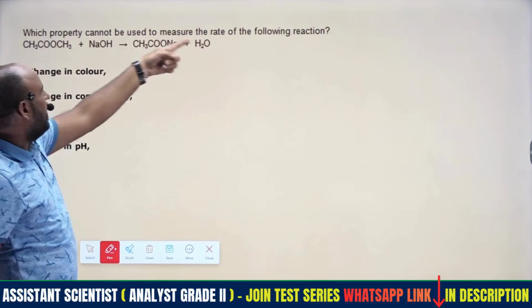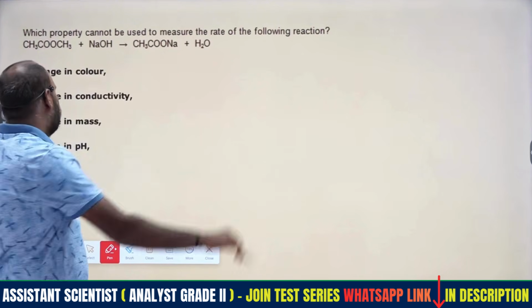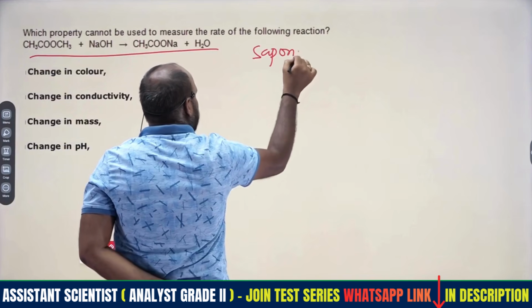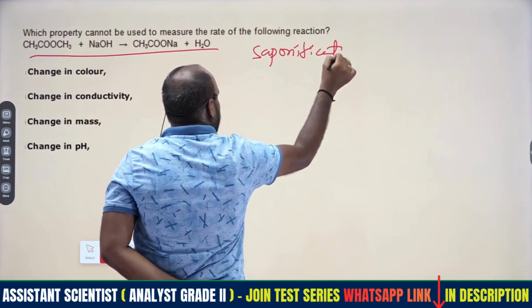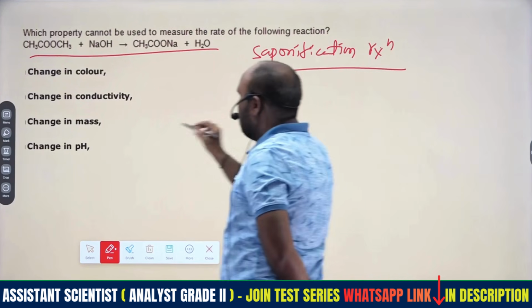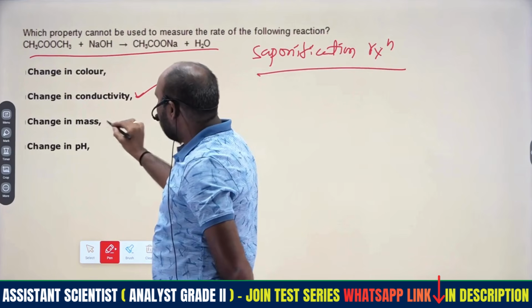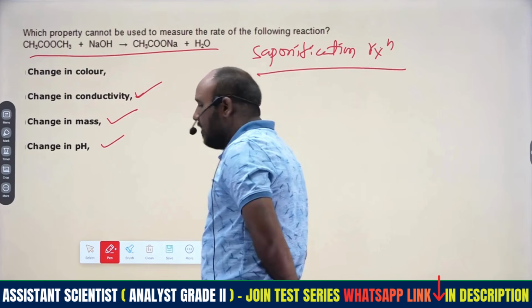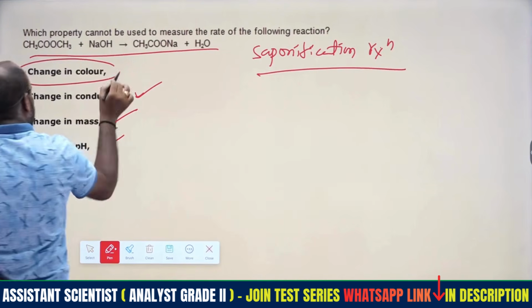Which property cannot be used to measure the rate of the reaction? This reaction is known as what? Saponification reaction. For saponification we have to use conductivity, change of mass, and change in pH, but the change in color we cannot use.